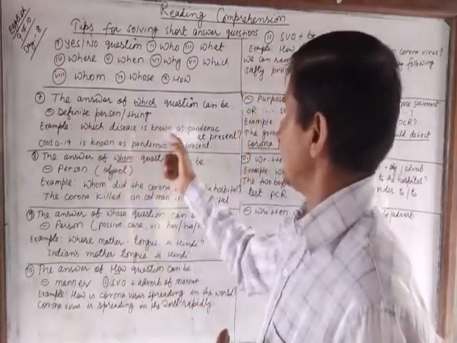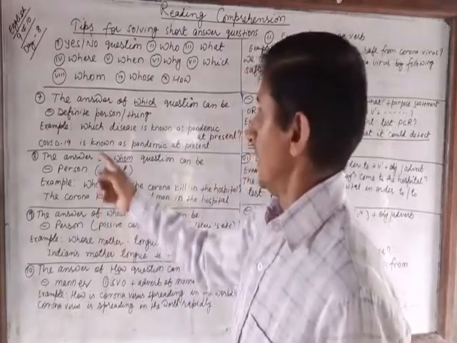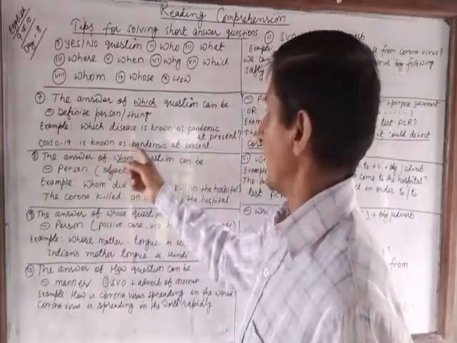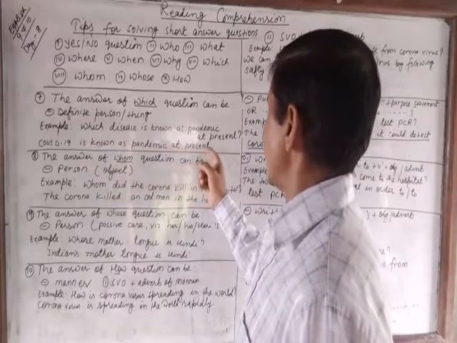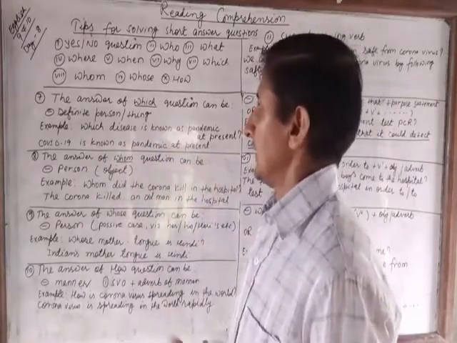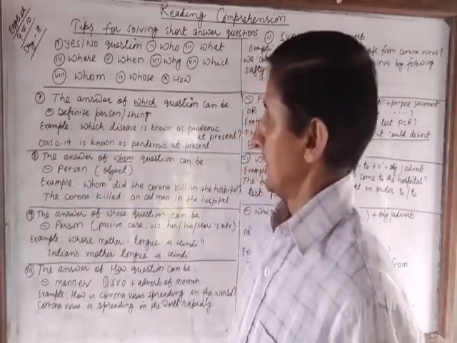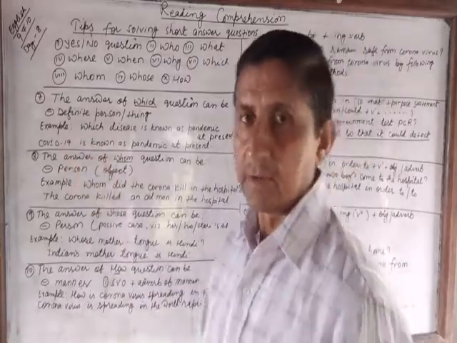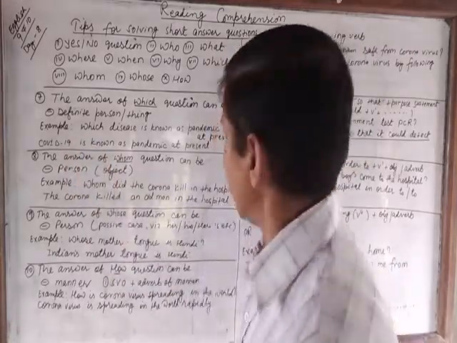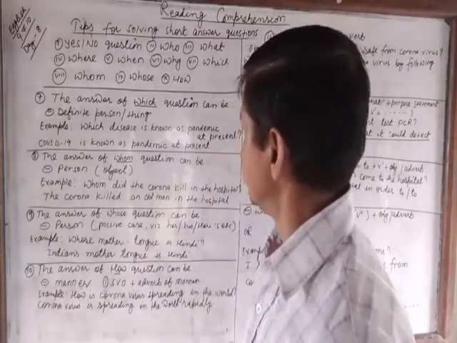Which disease is known as pandemic at present? COVID-19 is known as pandemic at present. COVID is a specific, definite disease, that is pandemic at present.